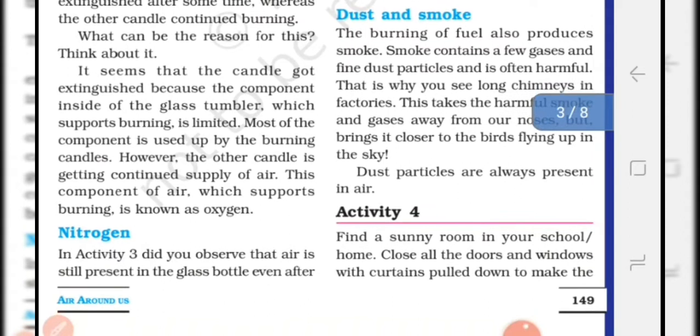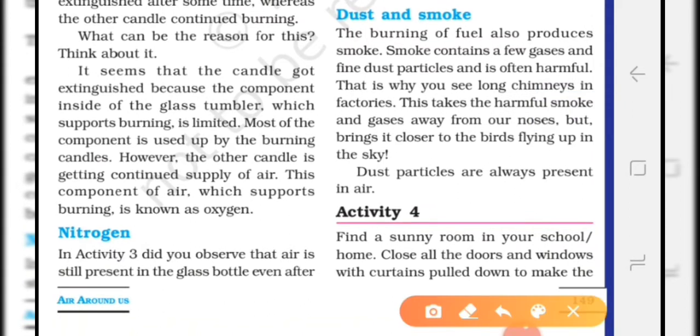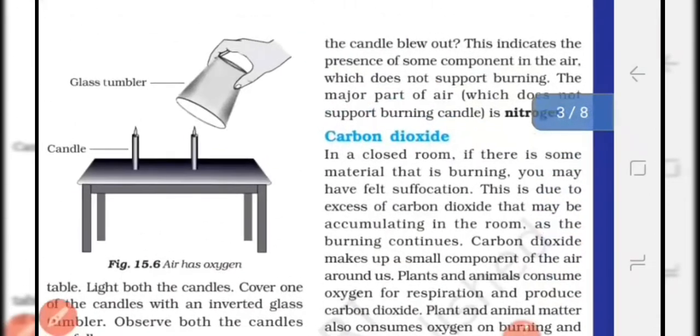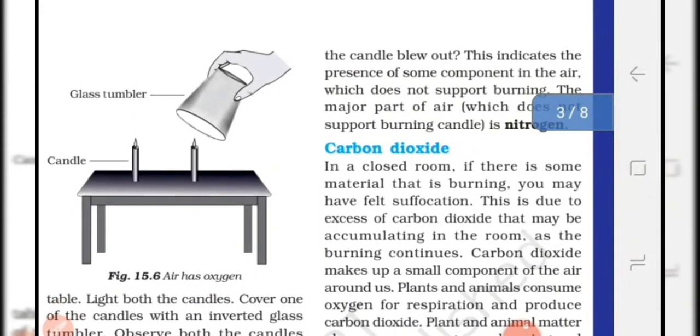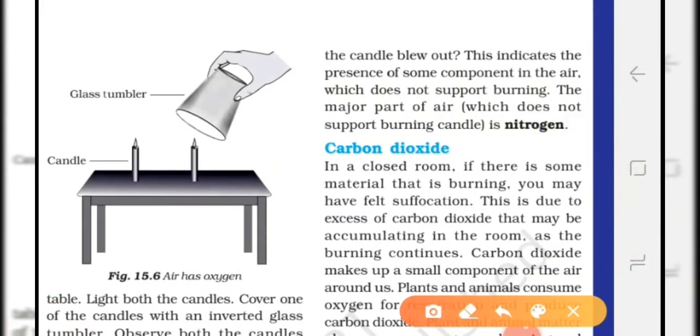Students, in the previous class I was teaching about the different components of air. Now let us see the other components of air. That is nitrogen. Nitrogen constitutes 78% of the air, and it does not support the combustion process. The major part of the air is called nitrogen, and nitrogen does not support combustion. Means nitrogen does not support the burning process.